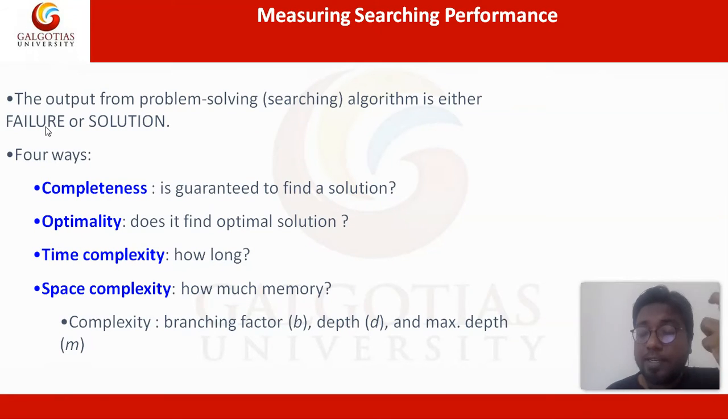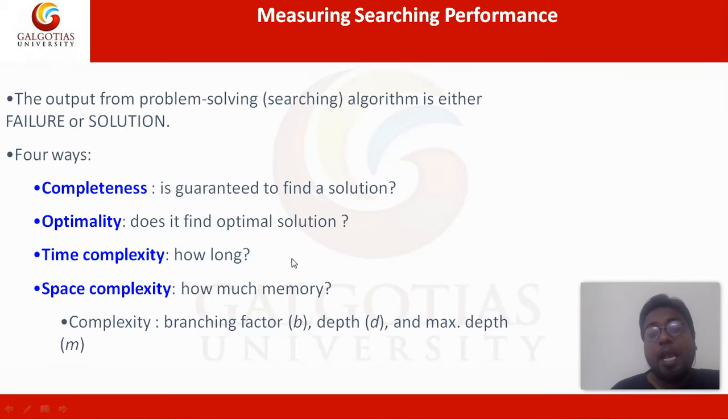Optimality: does it find the optimal solution? Like if you're searching for the best restaurant, if you took 500 days, and if somebody makes a strategy and finds it in 2 days, then finding the solution in 2 days is the optimal solution, right? Time complexity: how long it takes to reach the final solution.